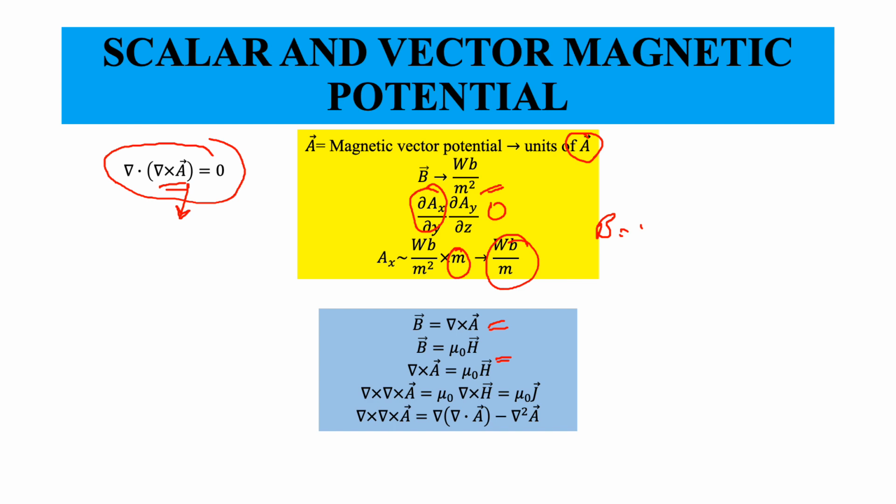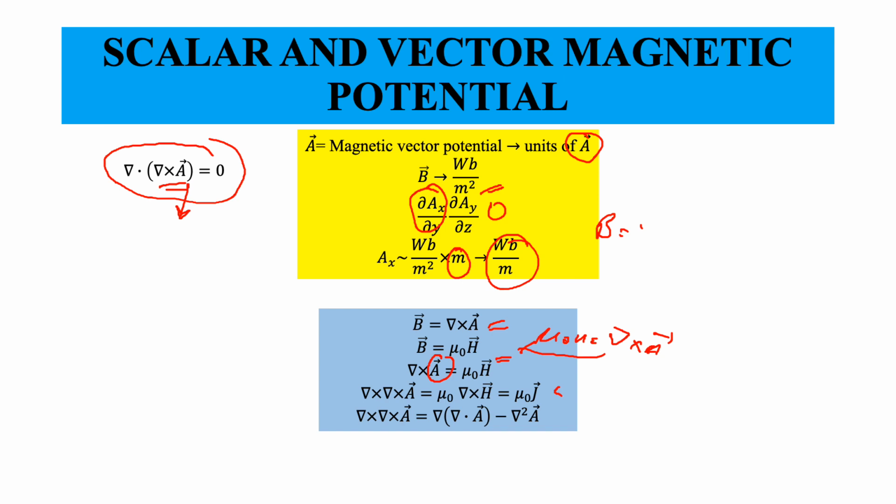So substituting B here, in place of B I substitute curl of A, and what I get is curl of A equals mu naught H. Now let us consider this equation in the reverse way.